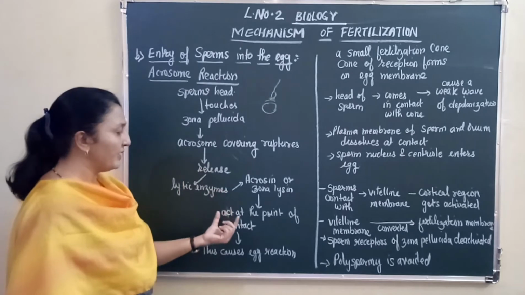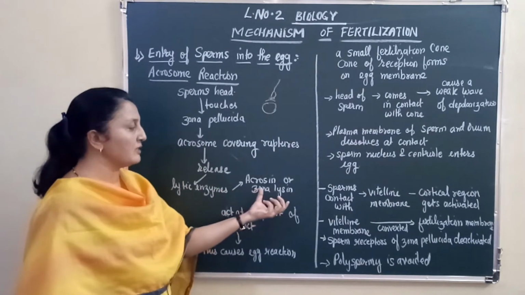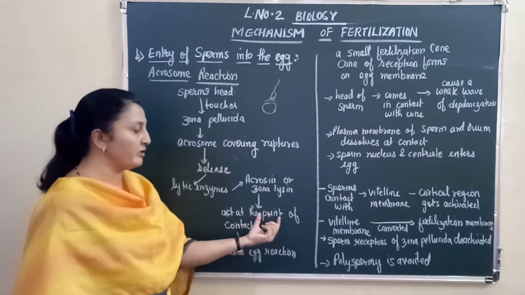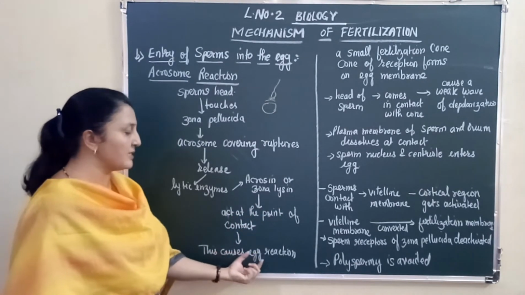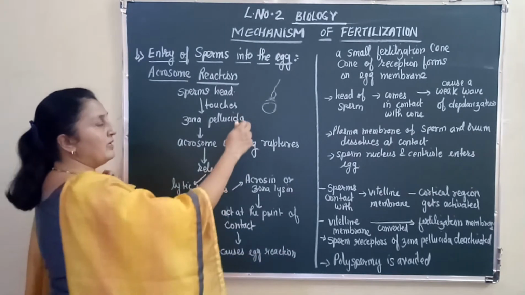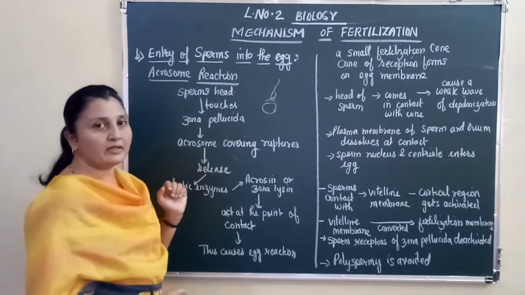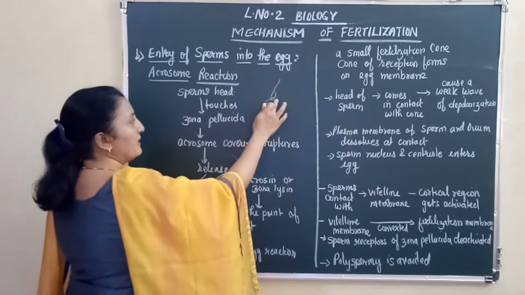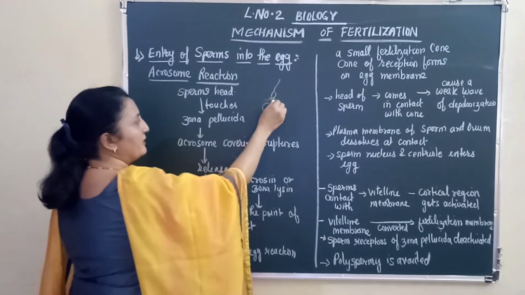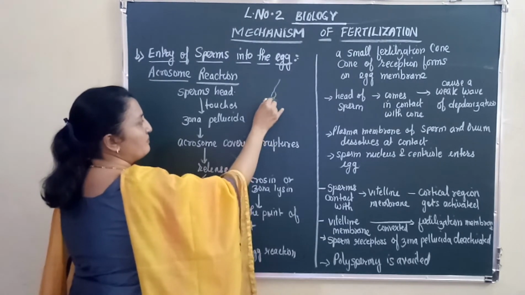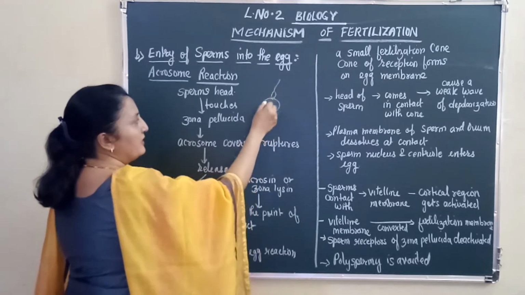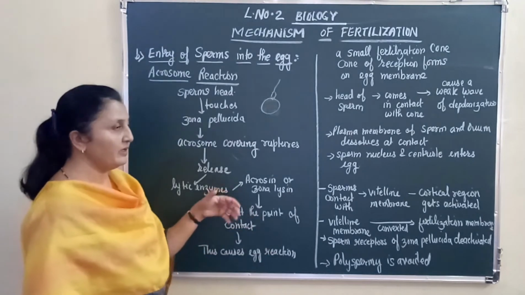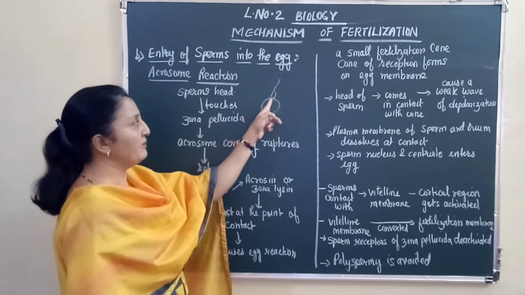These are the lytic enzymes secreted by the sperm acrosome. This acrosin or zonalysin acts at the point of contact, and this causes the egg reaction. As soon as the lytic enzymes are released, the sperm comes closer in contact with the egg cell. Now the sperm comes in contact with the egg membrane, right? This causes the egg reaction.